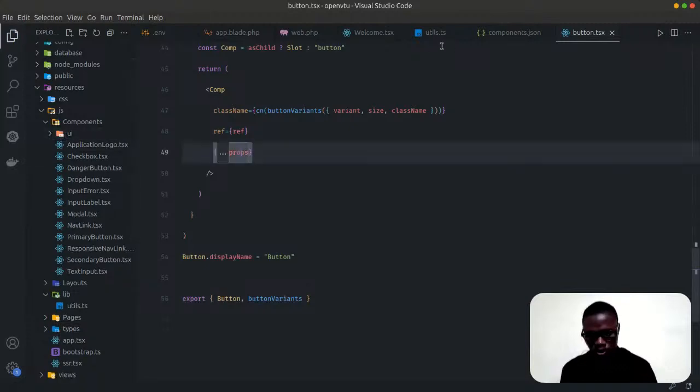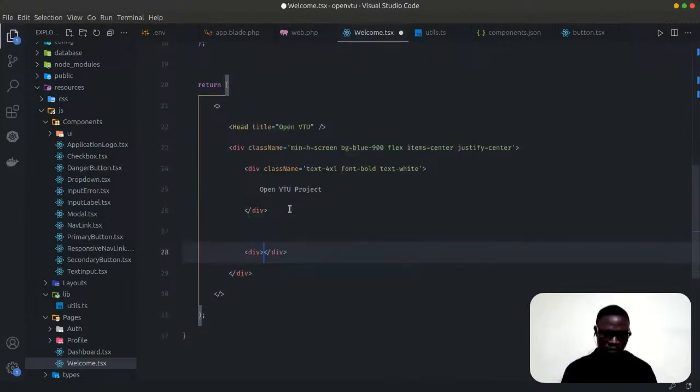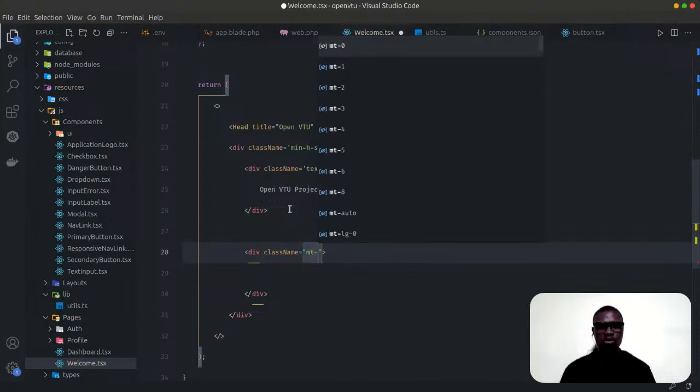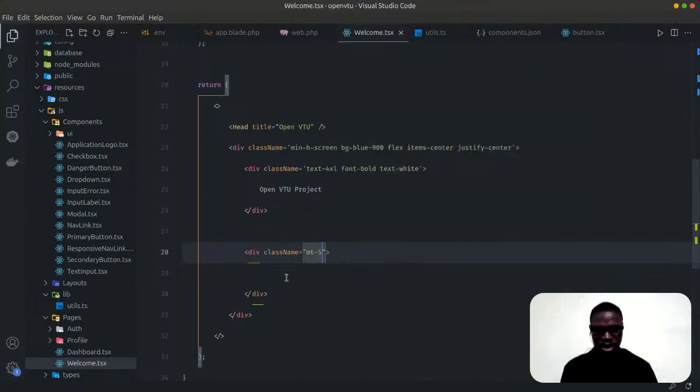Now let's go back to our welcome page. What I want to do here is have a div. Let's give it a class, no, I don't want all of this. Let's just say mt-5, margin top 5.